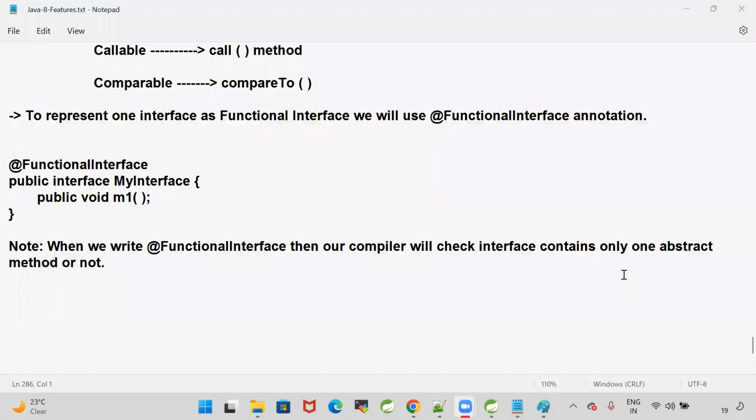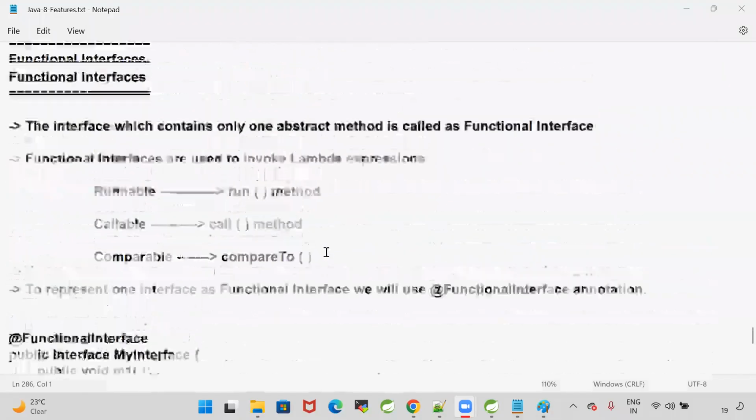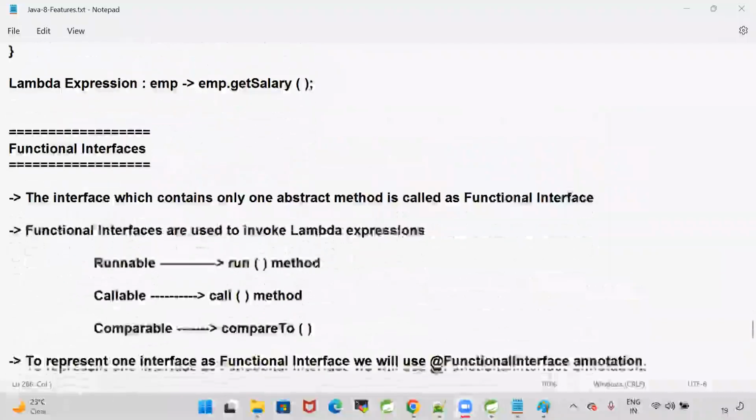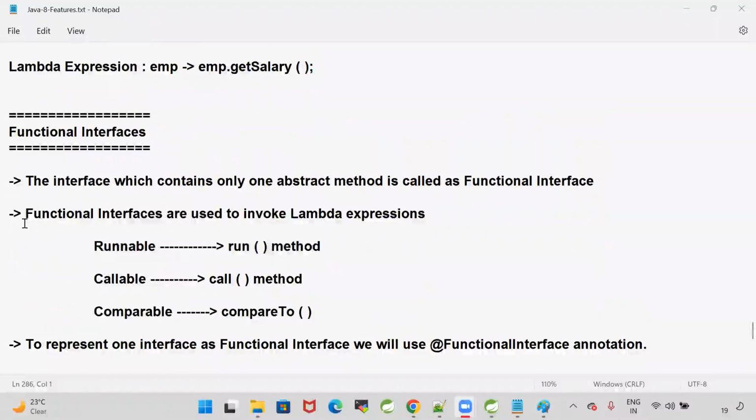We are learning functional interfaces for interview purpose. Oh my God. Somebody is saying we are learning functional interfaces for interview purpose. We are learning functional interfaces to invoke lambda expressions. I gave you the first statement now. Why are we going for functional interfaces? Functional interfaces are used to invoke lambda expressions.